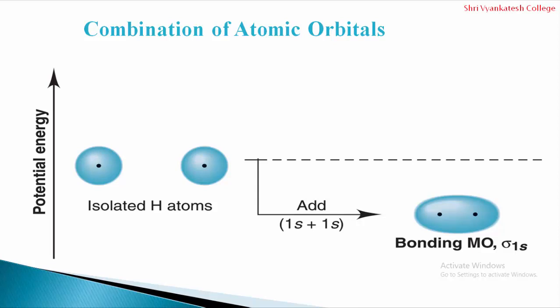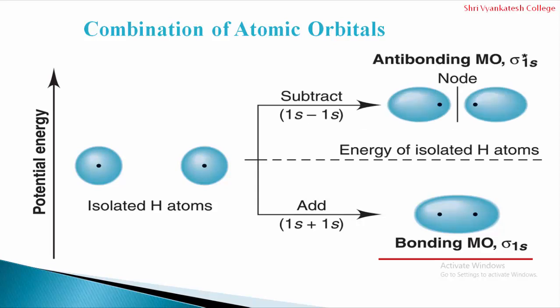And if it is a subtractive combination, 1s minus 1s, an anti-bonding molecular orbital is formed, that is sigma star 1s. You can observe that in the anti-bonding orbital a node is present and there is no location of electrons between the two atomic orbitals, while in the bonding molecular orbital the electron charge is present between the two atomic orbitals.